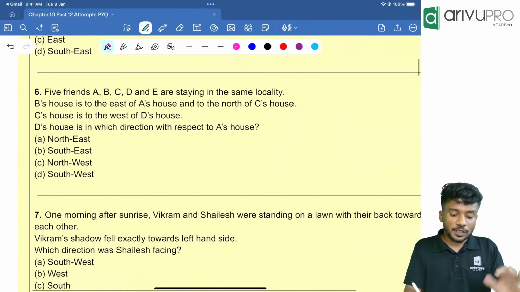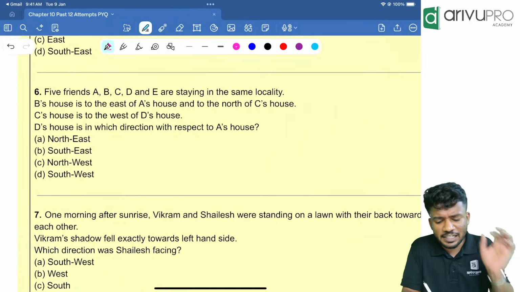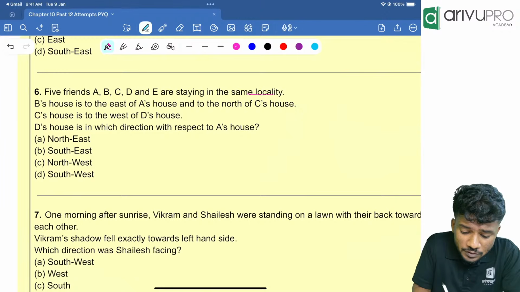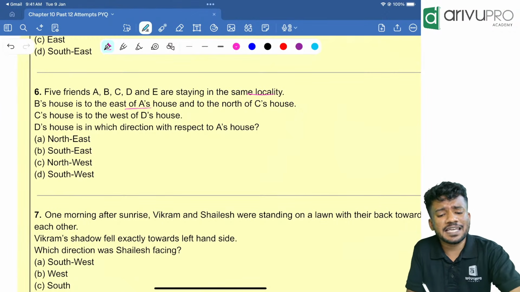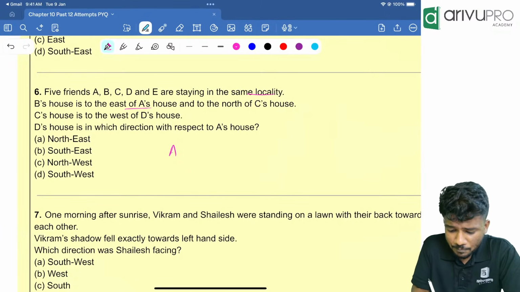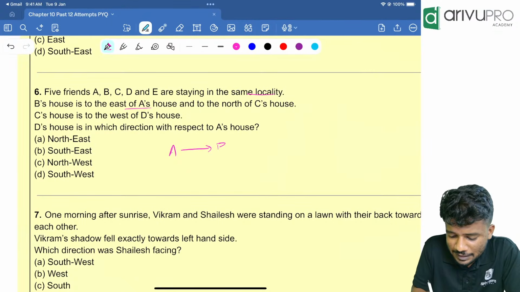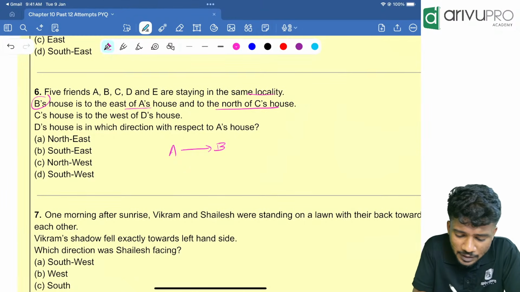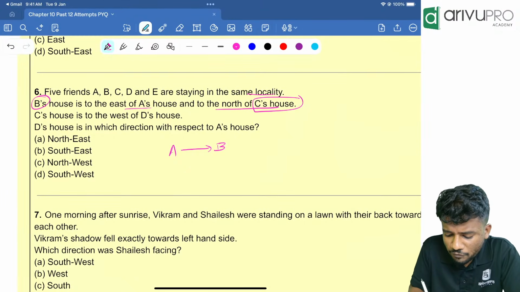Next one. 5 friends A, B, C, D, E are staying in the same locality. B's house is to the east of A's house, which means if A is here, B is towards the east direction. And to the north of C's house. That means B's house is to the north of C's house.